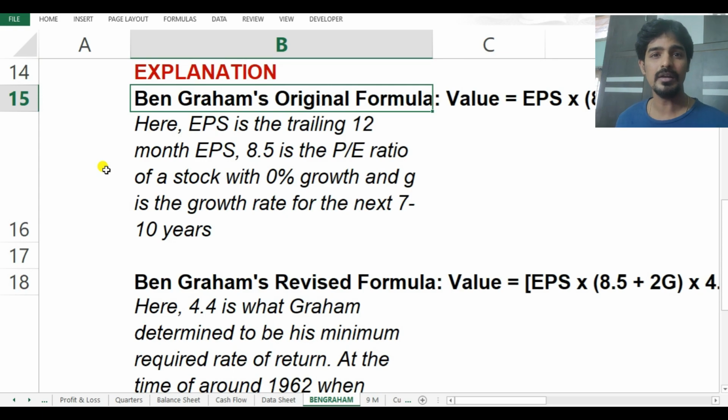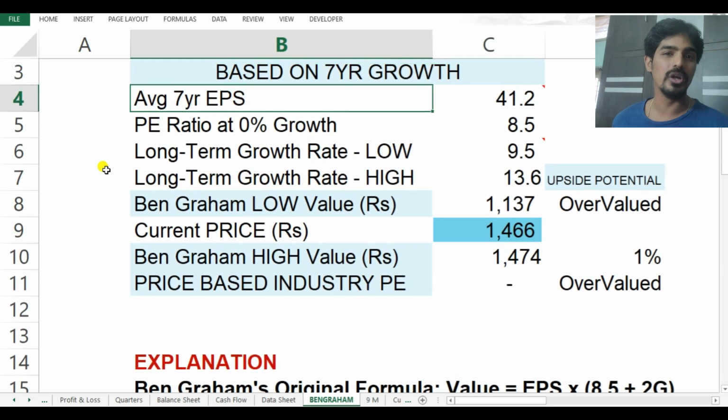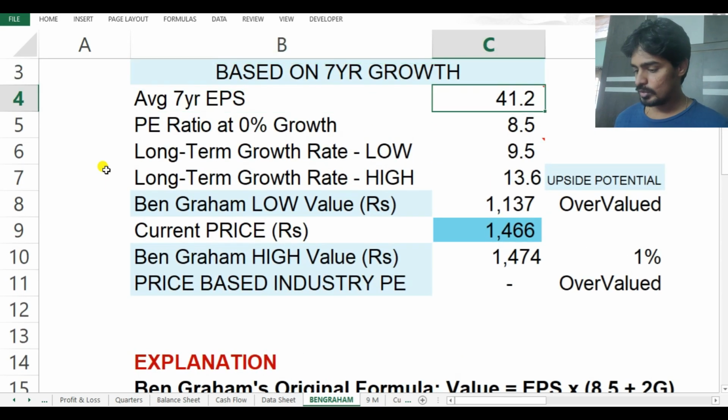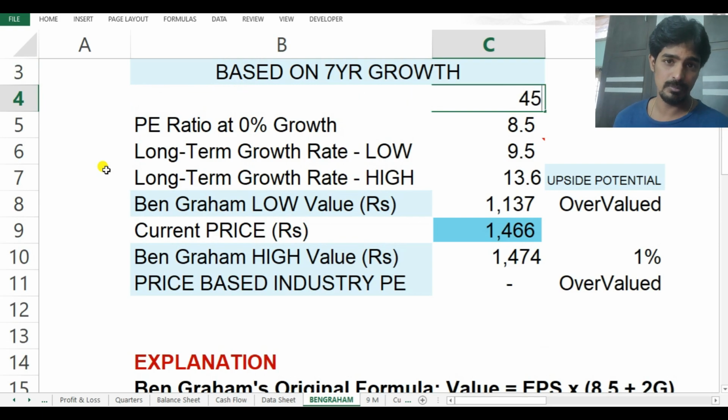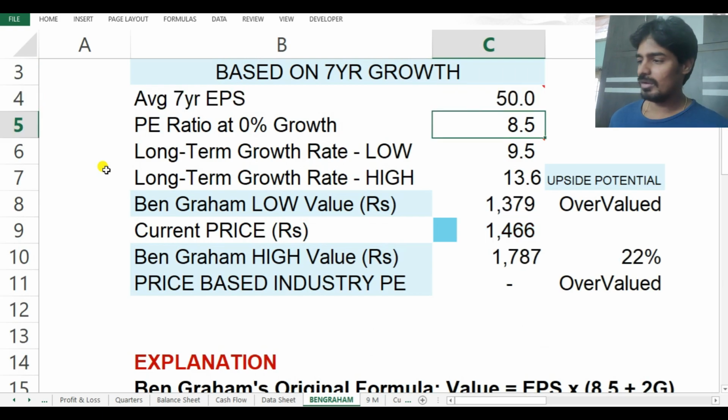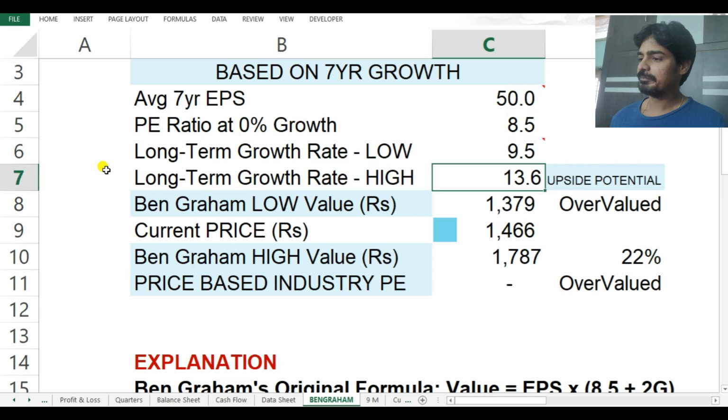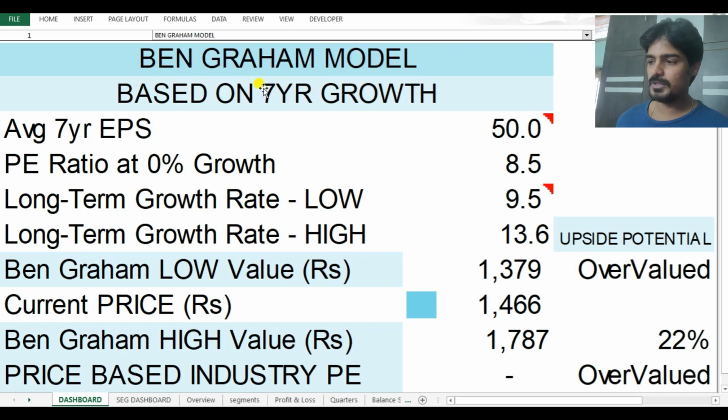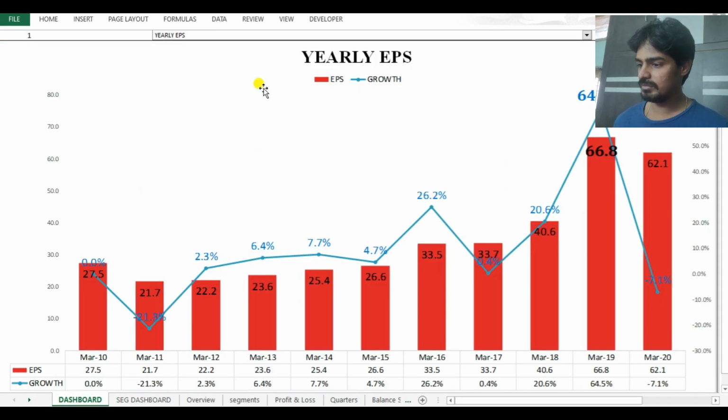If we keep on complicating it, it looks very nice. It looks like, oh, this is so interesting, but that doesn't actually work for me. And if you're not looking at the average of 7 years growth, but you want to look at the trailing EPS of this stock, say you consider that the next trailing EPS for March 2021 will be 45, or I'll take it as 50, just to exaggerate things. And if I consider the long-term growth at lowest and highest, I'll look at the yearly EPS chart. Seeing the yearly EPS chart, you can see the lowest growth is almost 20%, and the highest growth is like 64%.